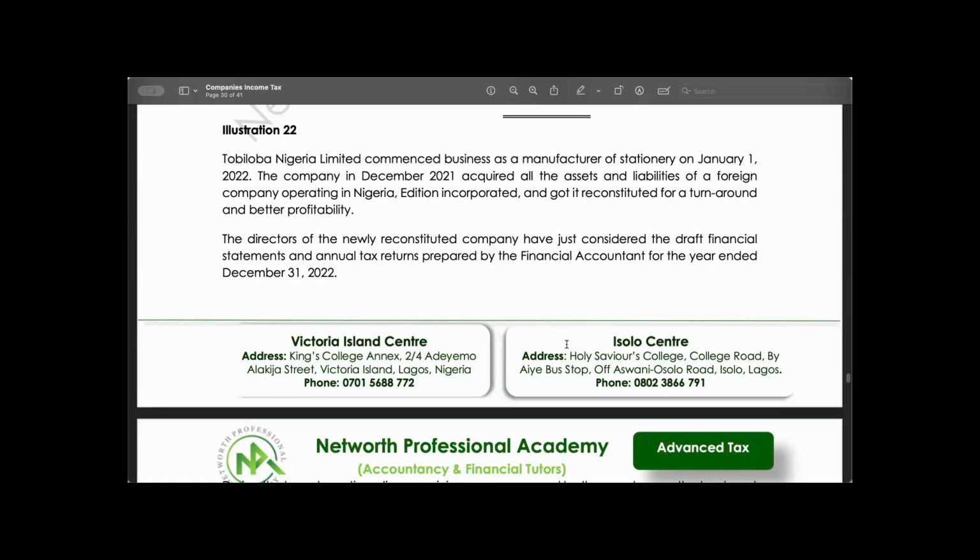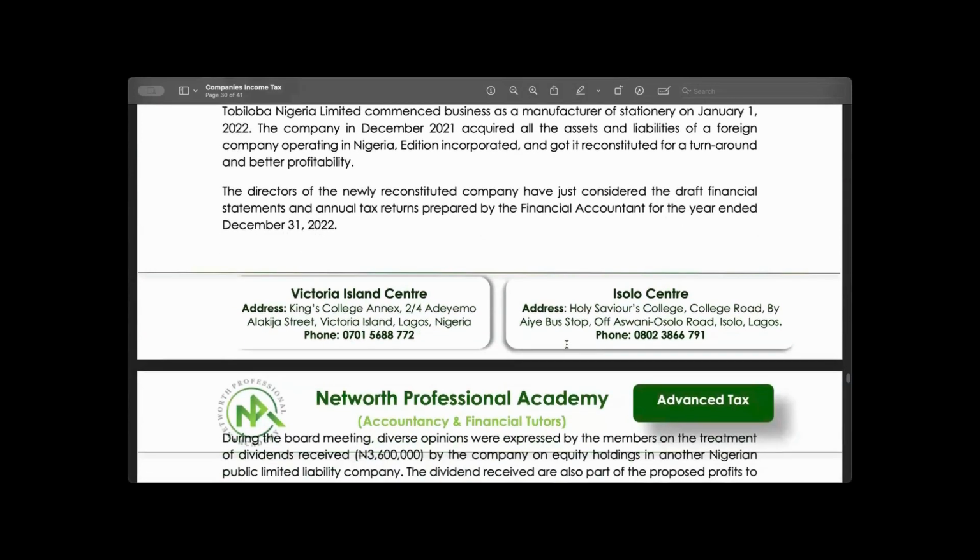The directors of the newly reconstituted company have just considered the draft financial statements and annual tax returns prepared by the financial accountant for the year ended December 31st, 2022.